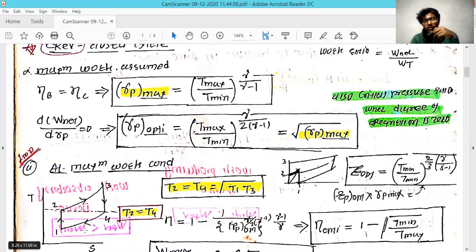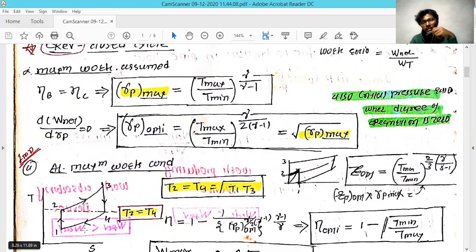If you extremely increase your pressure ratio, then your turbine will not sustain this pressure ratio, and it will burst. So it has a limitation: it should not operate below a certain level, nor at a certain maximum pressure ratio. It should be in an optimum bandwidth.